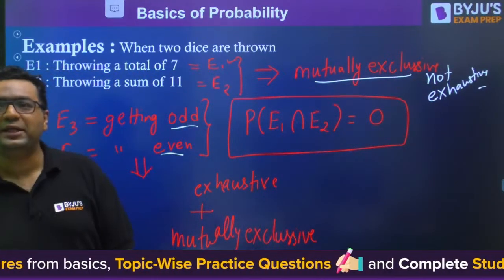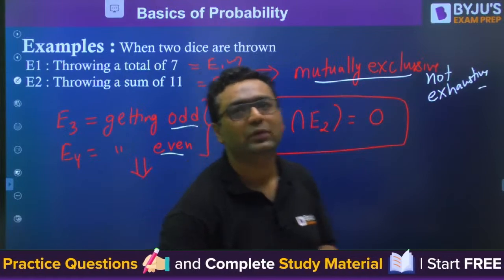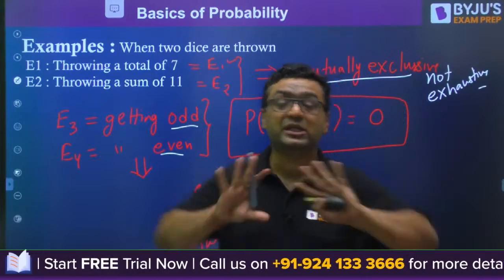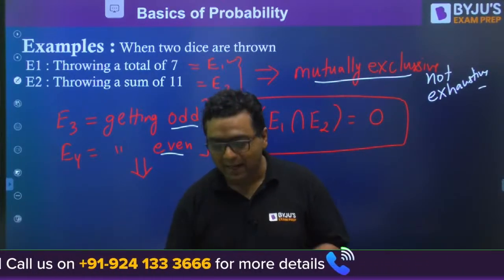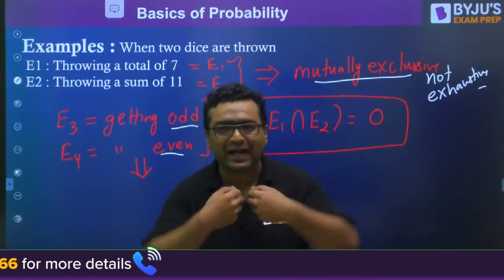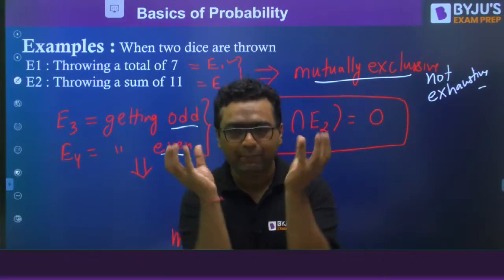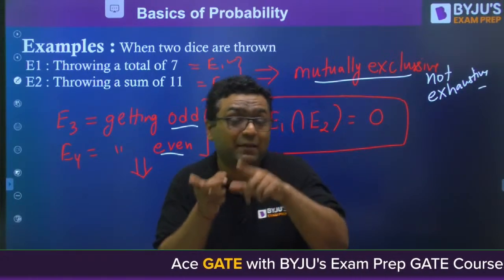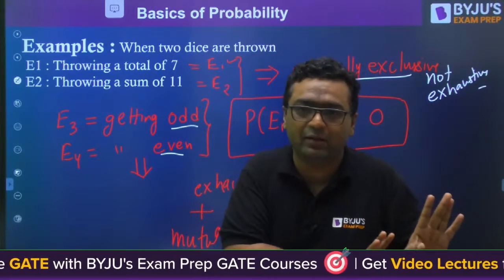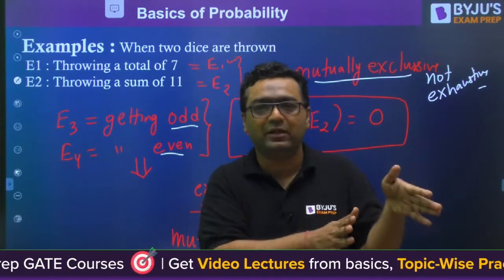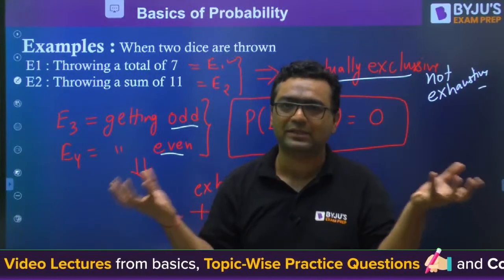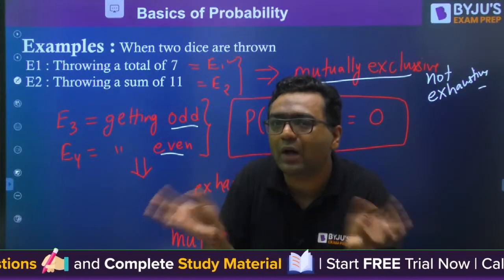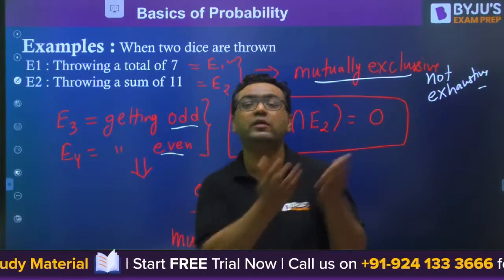Everybody? Okay, Manisha, once again I am telling you, when we say mutually exclusive, it means those two events which cannot happen together. Like I am going to have two dice, I am throwing them together. If they both have numbers such that their sum is 7, then their sum cannot be any number other than 7. The second time, whenever I throw, I am getting 11. So getting 7, getting 11, total sum, they are two mutually exclusive events because they cannot occur together. Either you will get sum 7 or you will get sum 11.